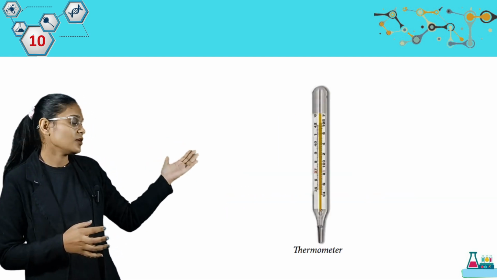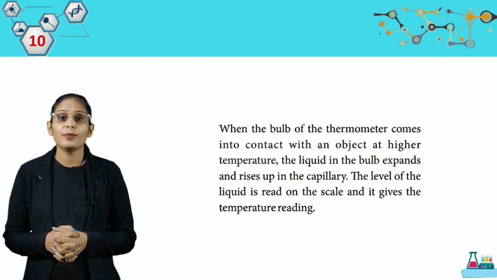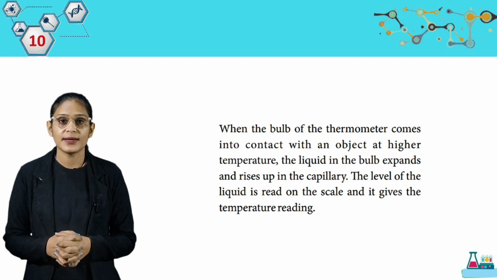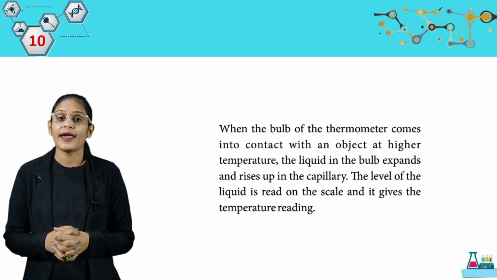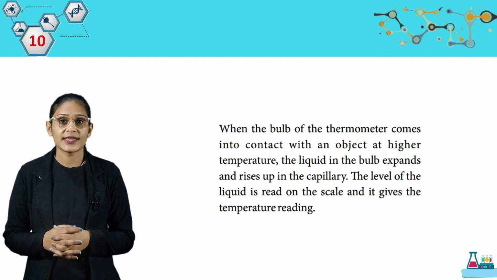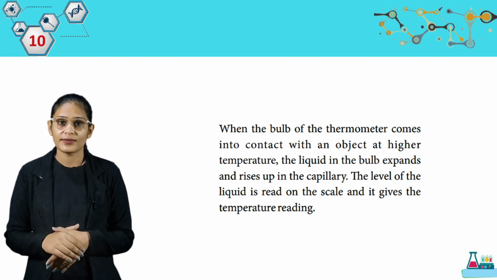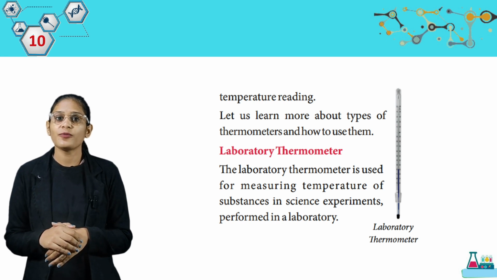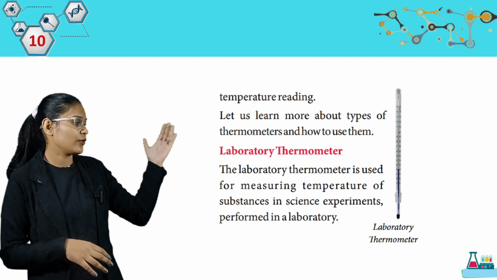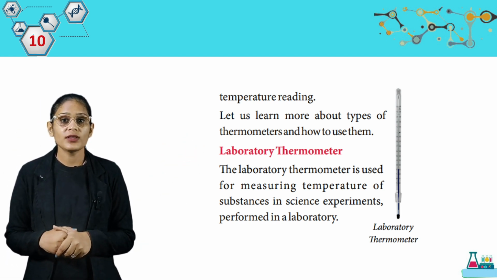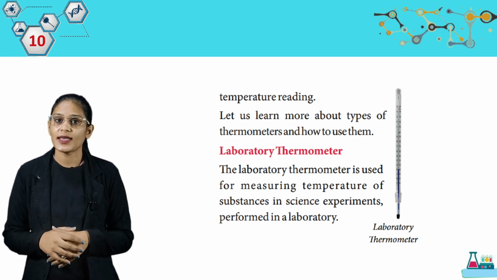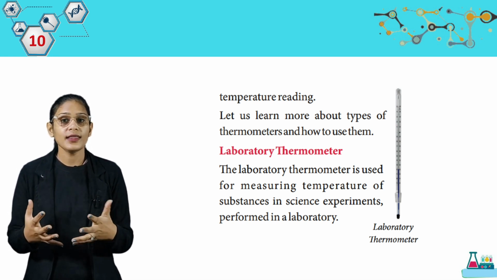Now look at this picture. Here is a thermometer. When the bulb of the thermometer comes in contact with an object at higher temperature, the liquid in the bulb expands and rises up in the capillary. The level of liquid is read on the scale and it gives the temperature reading. Let's learn more about types of thermometers and how to use them. Here first we have the laboratory thermometer. The laboratory thermometer is used for measuring temperature of substances in science experiments performed in the laboratory.